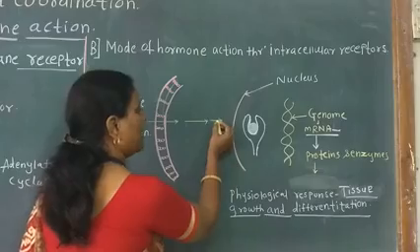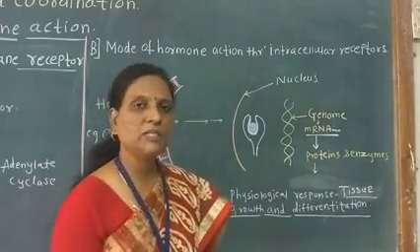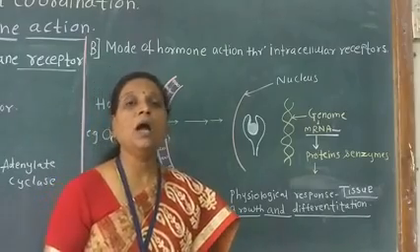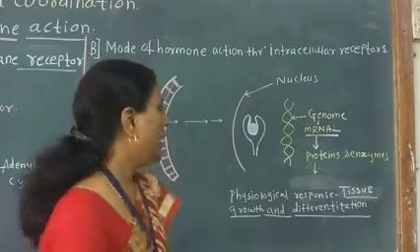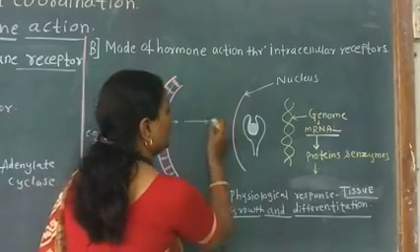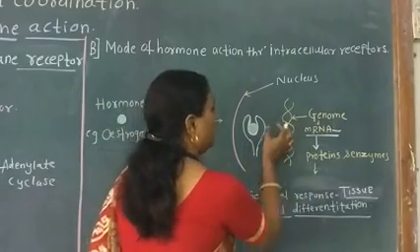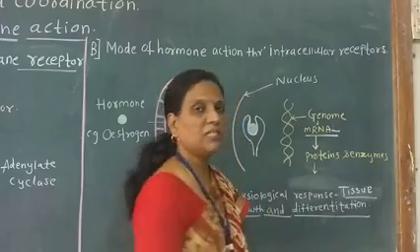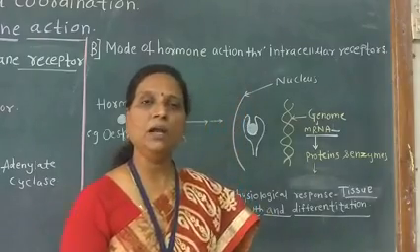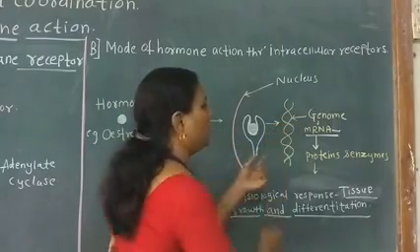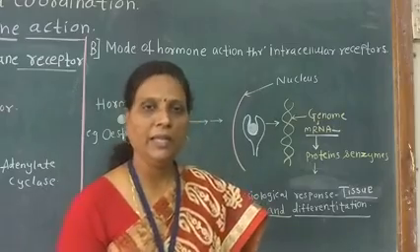Inside the cell they bind with specific protein receptors to form the hormone receptor complex. This complex then passes inside the nucleus, where it binds to a specific regulatory site of the DNA.